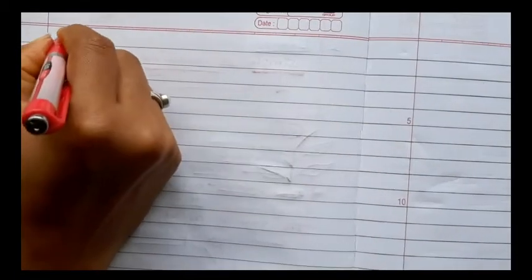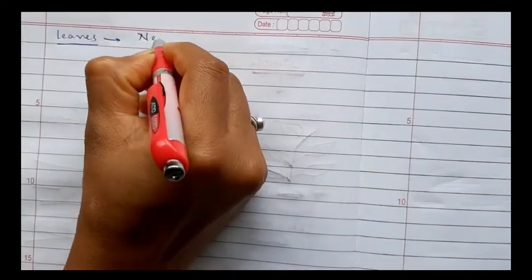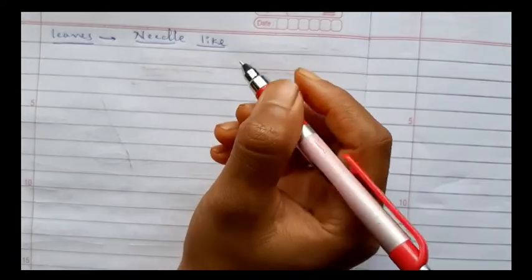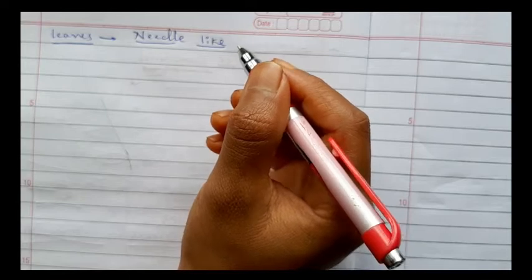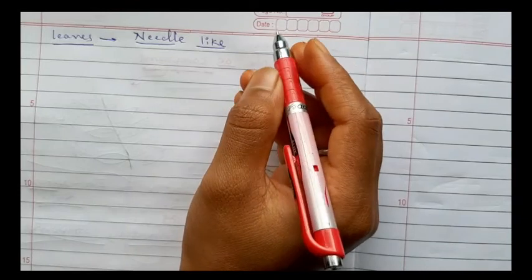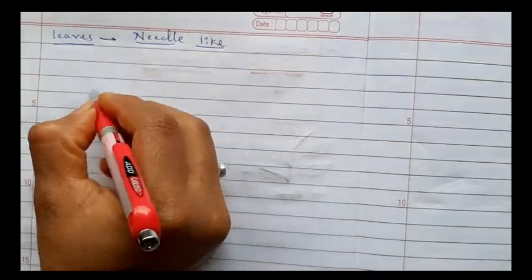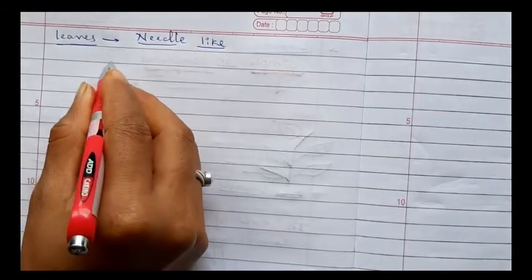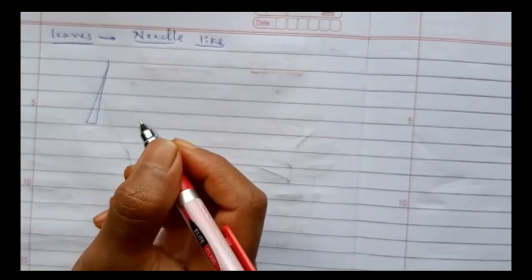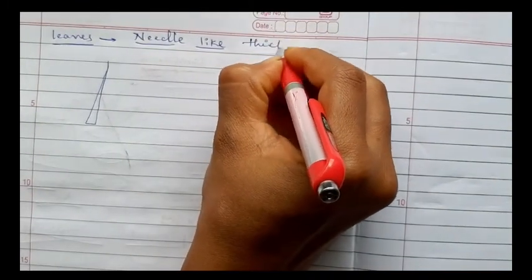Then the leaves present on the rachis may be needle-like. You may have heard of evergreen forests with needle-shaped leaves. Needle-like, they are very pointed. The leaves are very thin and very elongated, and they have a thick cuticle.